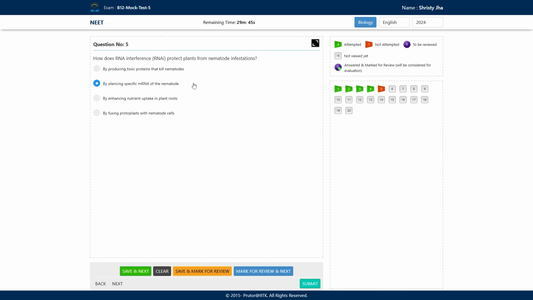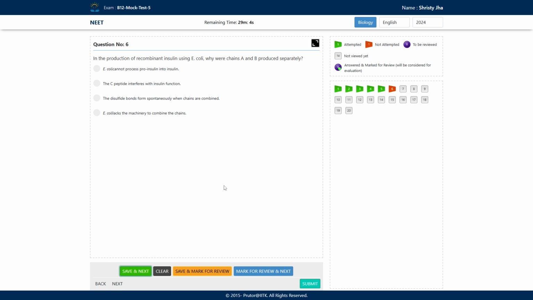This is what RNA interference does, that it goes and binds to the mRNA and stops the translation. Next question says, in the production of recombinant insulin using E. coli, why were chain A and B produced separately? In short, we have studied in the class that in E. coli we first produce chain A and chain B, and then we create the disulfide bond between them.